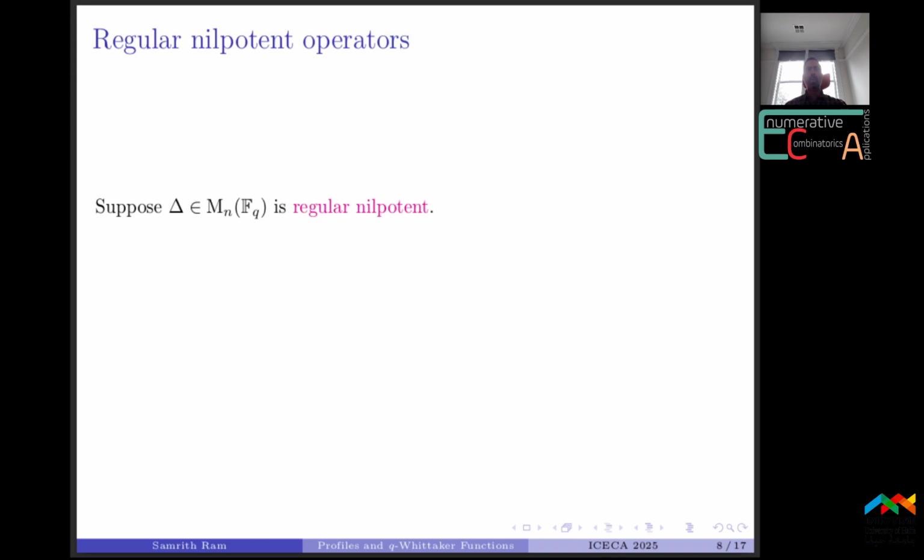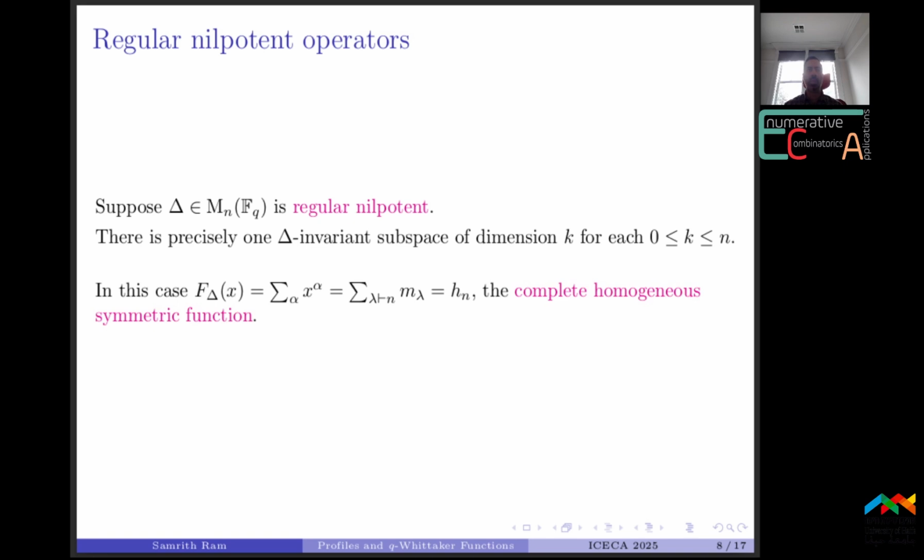Now suppose delta is regular nilpotent, so nilpotent with one-dimensional null space. We could think of delta as a Jordan block of size n. In this case, there is just one delta invariant subspace of each dimension. And by using this fact, it can be seen that f delta x is simply the complete homogeneous symmetric function.